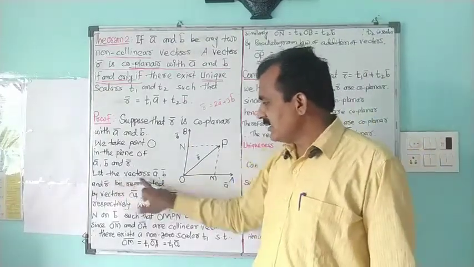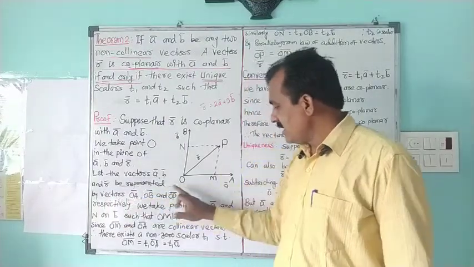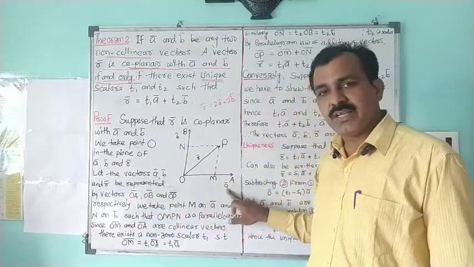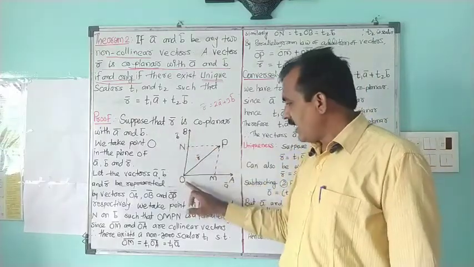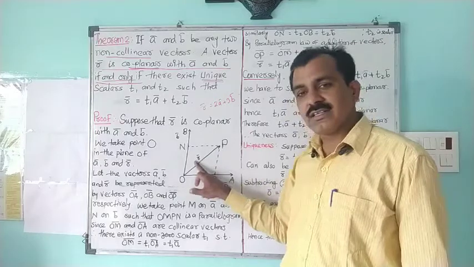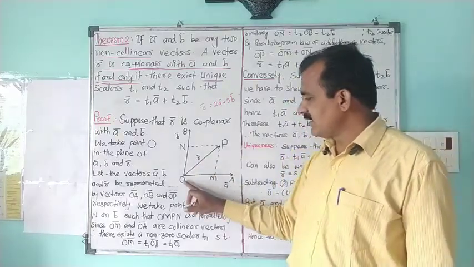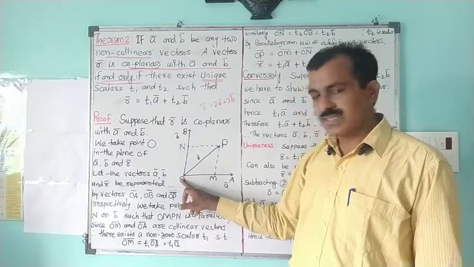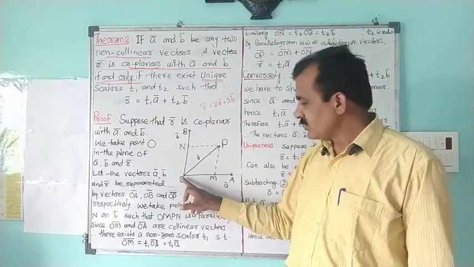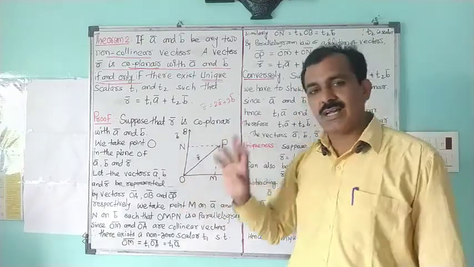From that point O we consider the vectors a bar, b bar and r bar to be represented by the vectors: OA bar is nothing but a bar, OB bar is b bar, and OP bar we consider as the r bar vector. So these three vectors start from this point O, which is the reference point or origin. So OA bar is a bar, OB bar is b bar, and OP bar is r bar.